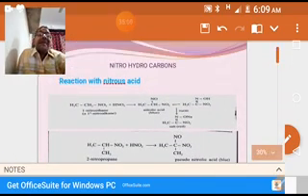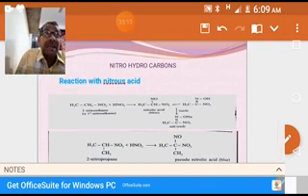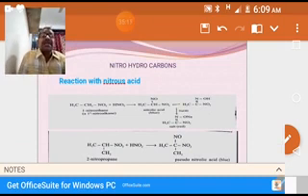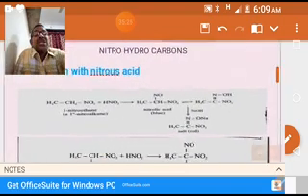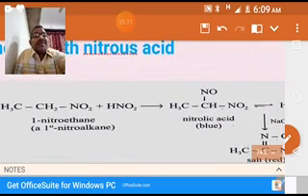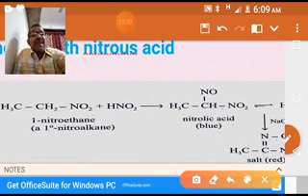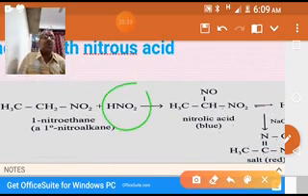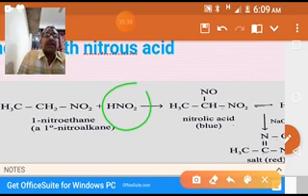Reaction with nitrous acid. In the previous reaction, we discussed halogenation. In this reaction, we'll discuss the reaction with nitrous acid. What is nitrous acid? HNO2. HNO3 is nitric acid, HNO2 is nitrous acid. The reaction of nitroalkanes with nitrous acid is called the white, blue, red reaction.